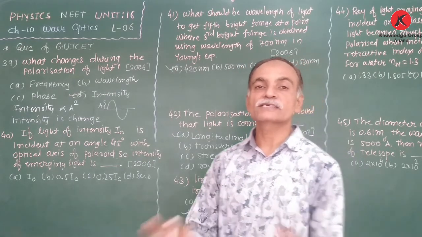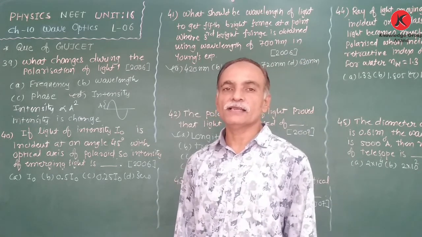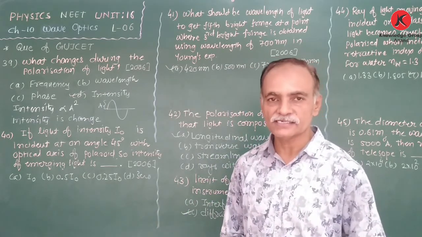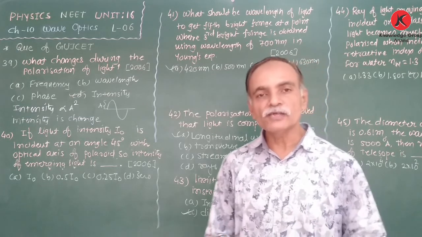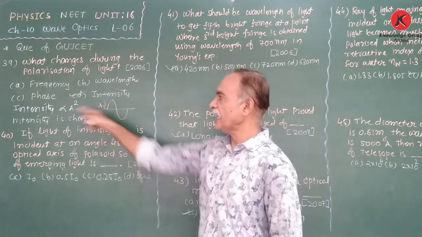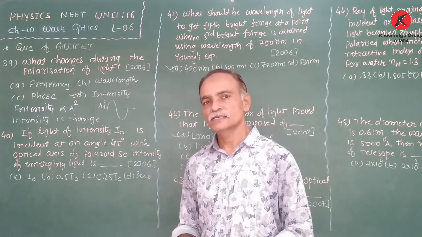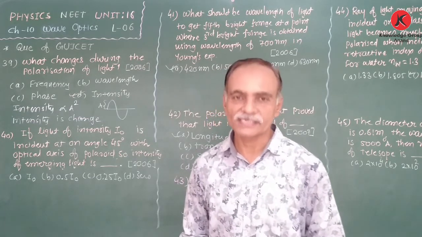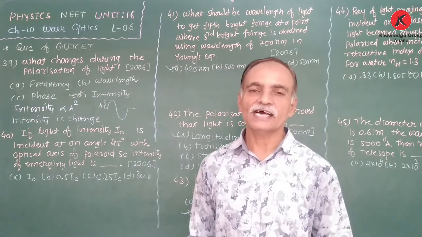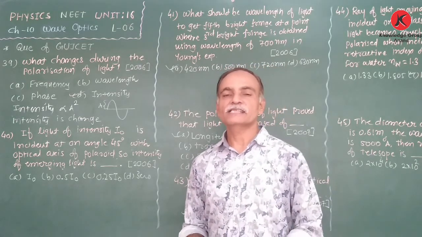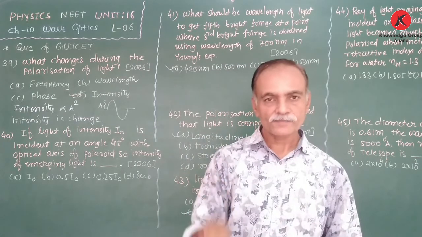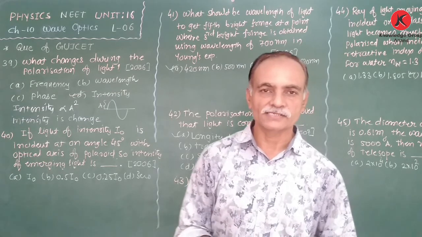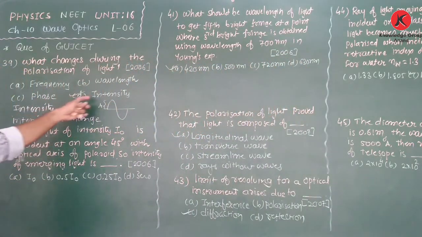Due to the polarization, what happens? Only the waves that oscillate parallel to the axis of the polarizer can pass through it. Therefore, the amplitude of the unpolarized wave decreases, and hence the intensity is also decreased. And also in Malus law, we know that the intensity I is equal to I0 cos square theta. Therefore, the intensity depends on theta, that means the angle between the oscillating particles in the wave and the axis of the analyzer or the polarizer. Therefore, here the intensity is changed.